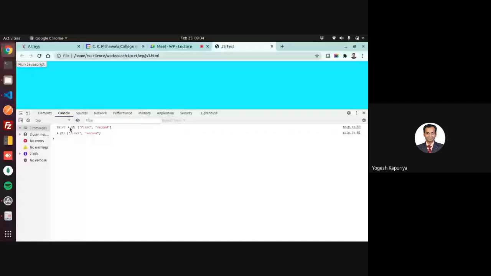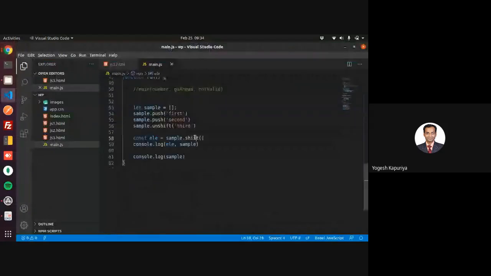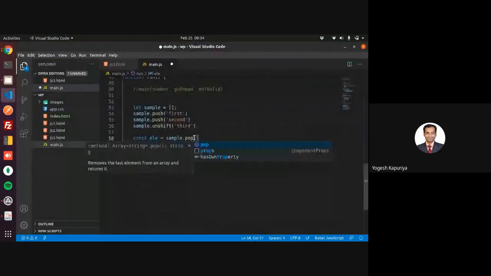So first we inserted three elements and then you use shift. Shift has removed the first element and this is just the array now. Okay. You can also use pop, but pop will remove the last element.